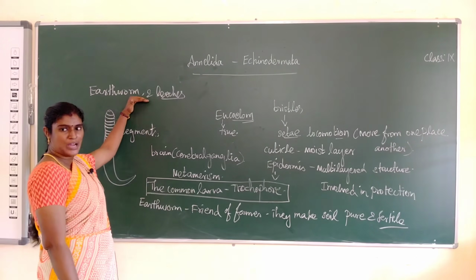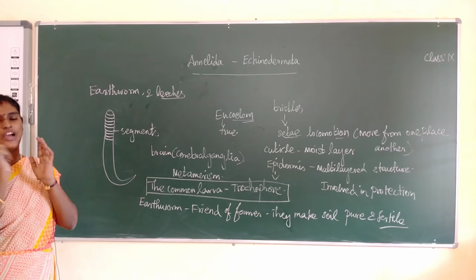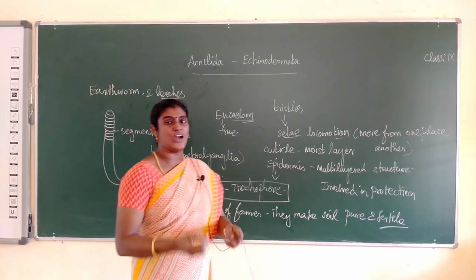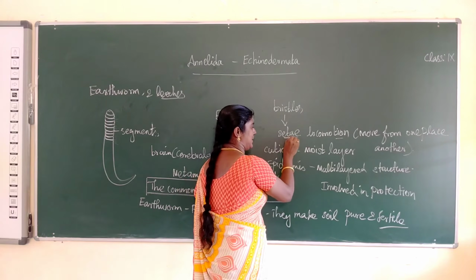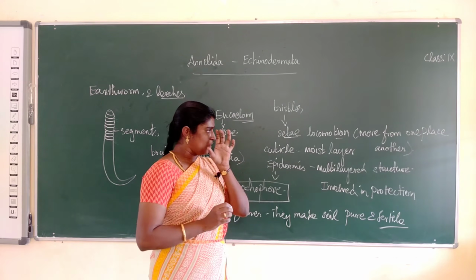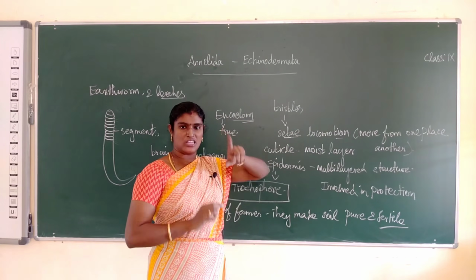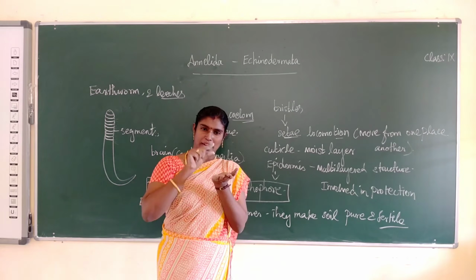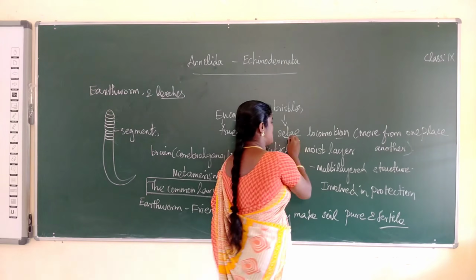So the first phylum, Annelida: earthworm and all the worms have a segmented body, with leech as another example. What is metamerism? The ring-like structures joined together are called metamerism. Next, some have movable bristles, called setae. They are involved in the locomotion process. Locomotion means moving from one place to another. When you watch an earthworm move, it grips the ground and moves like that. The setae help the movement.